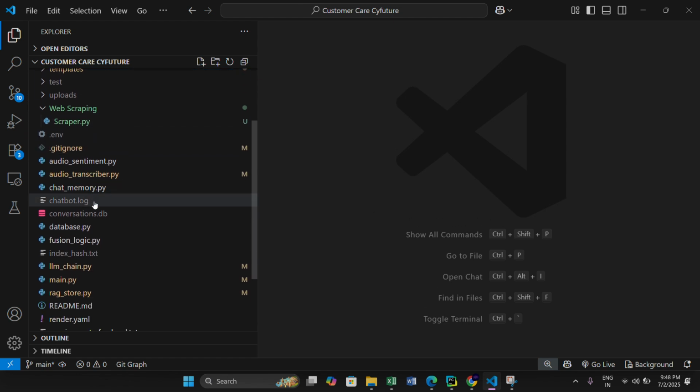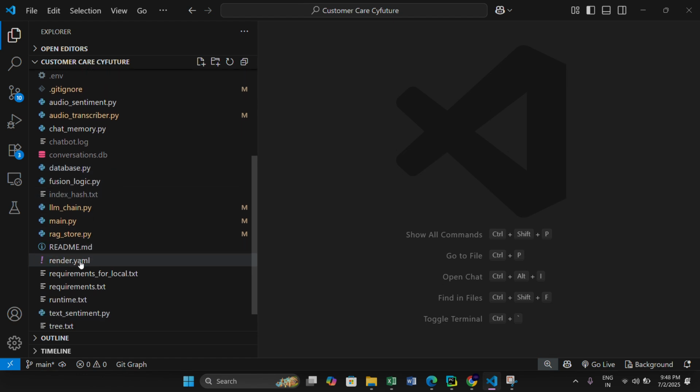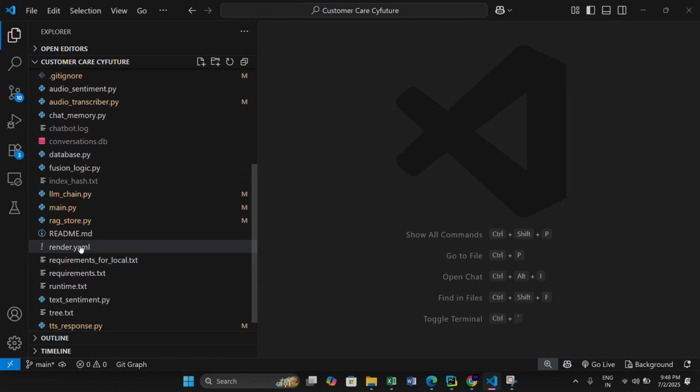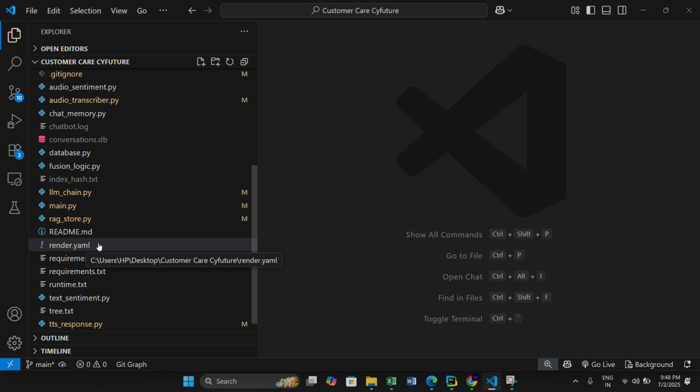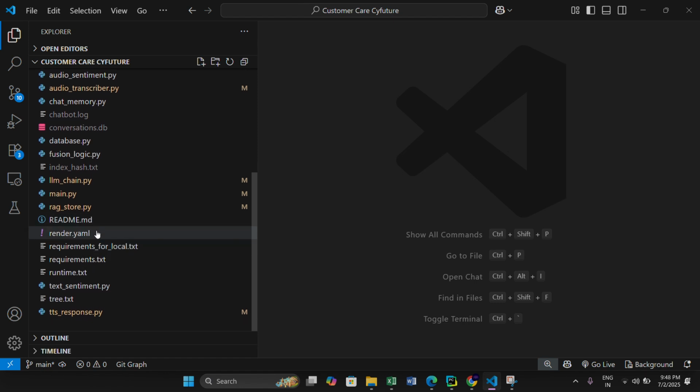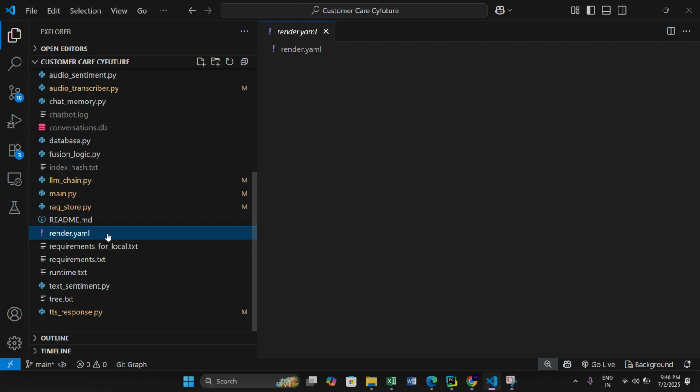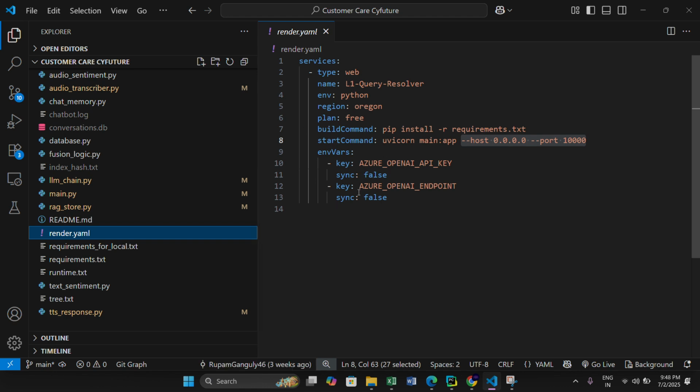And I don't think that there is anything much left to explain over here. See the render.yml file, this is something I used for the deployment at a website that is called Render, I think, if I'm saying it right. So over there it was required. It is simply just telling things.